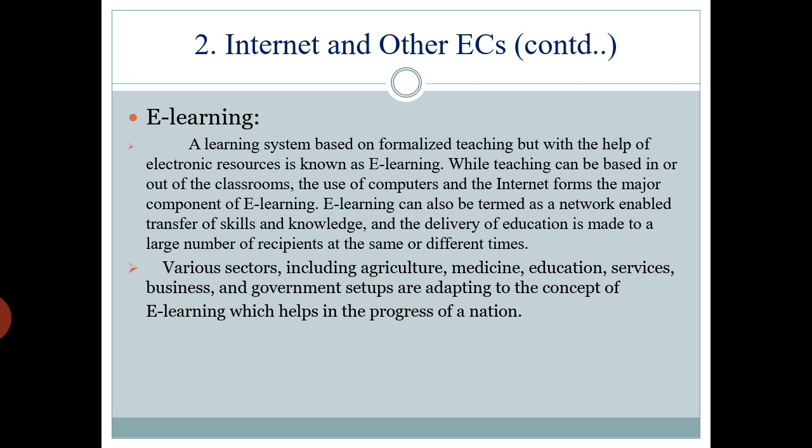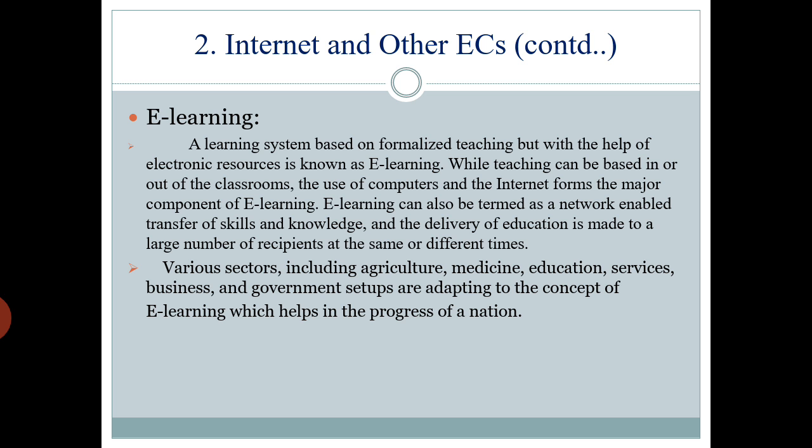The use of computers and the internet forms the major component of e-learning. So again, you may be using computers or other electronic devices like mobiles for learning purposes. This is nothing but electronic learning or e-learning. E-learning can also be termed as a network-enabled transfer of skills and knowledge, and the delivery of education is made to a number of recipients at the same or different times.